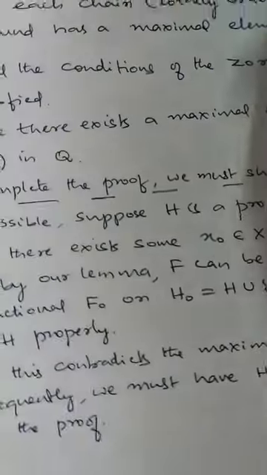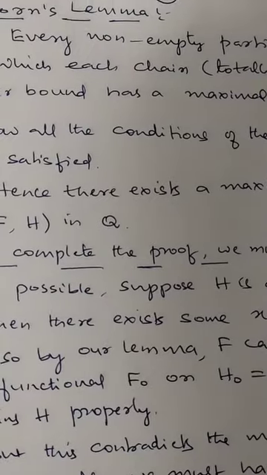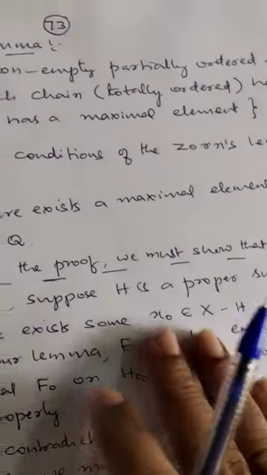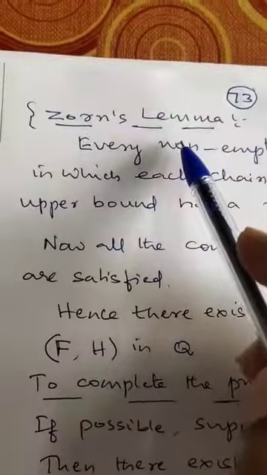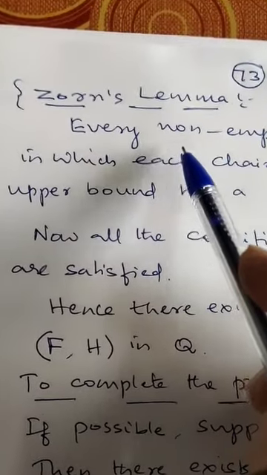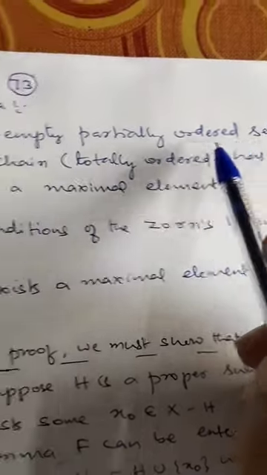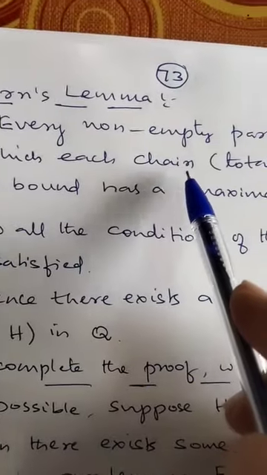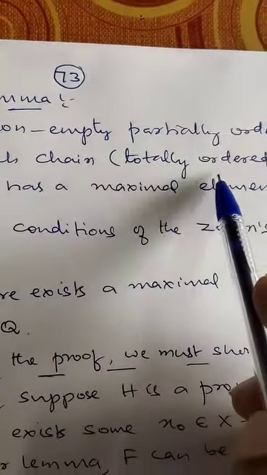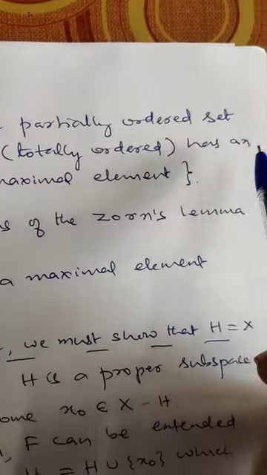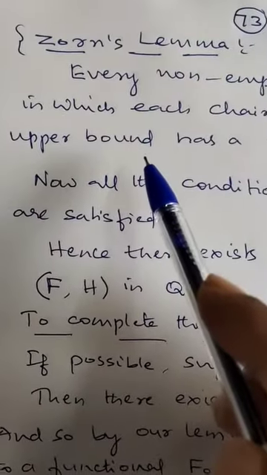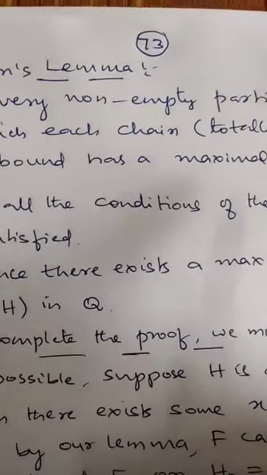Now consider this case. We know Zorn's lemma. Zorn's lemma says every non-empty partially ordered set in which each chain, meaning each totally ordered set, has an upper bound, has a maximal element.